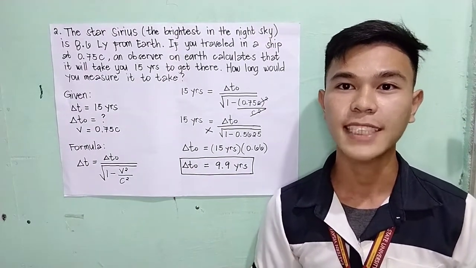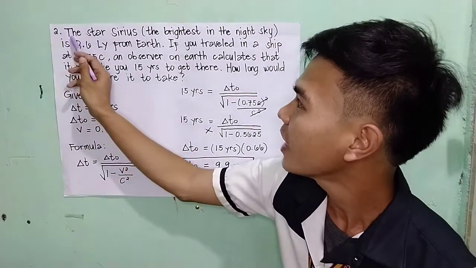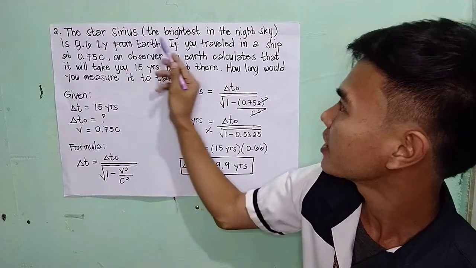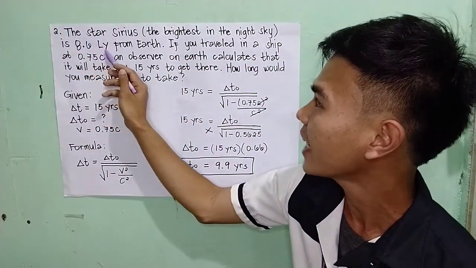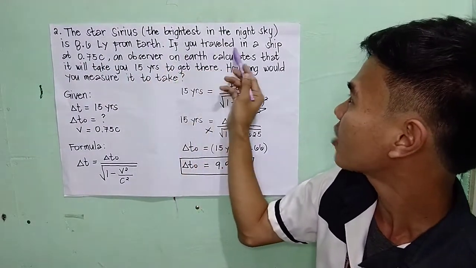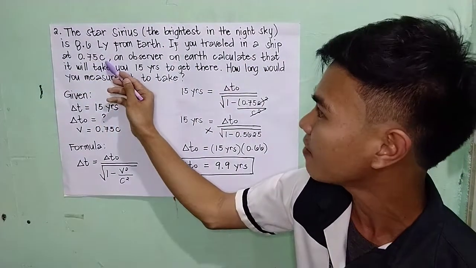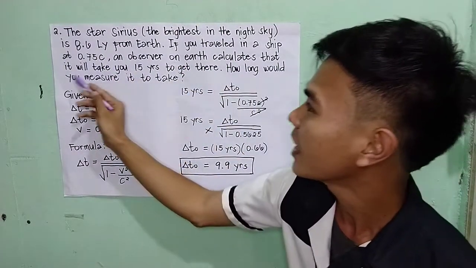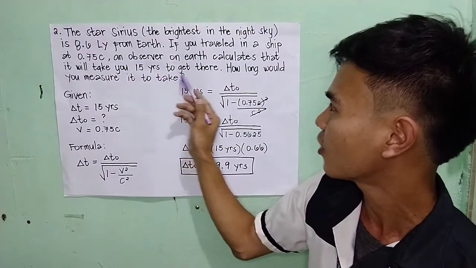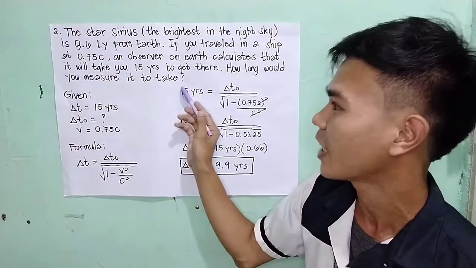So now let's move on to problem number 2. We have here the star Sirius, the brightest in the night sky, which is 8.6 light years from Earth. If you traveled in a ship at 0.75 the speed of light, an observer on Earth calculates that it will take you 15 years to get there. How long would you measure it to take?